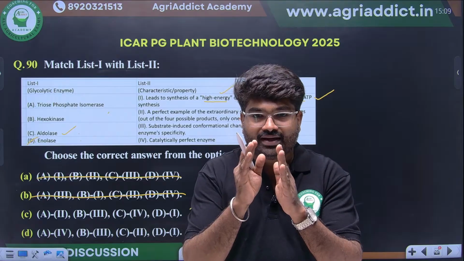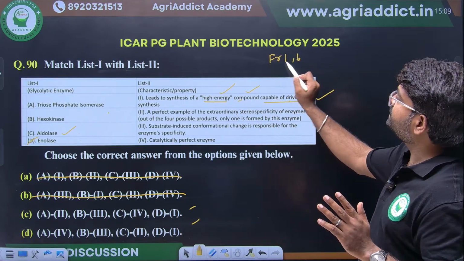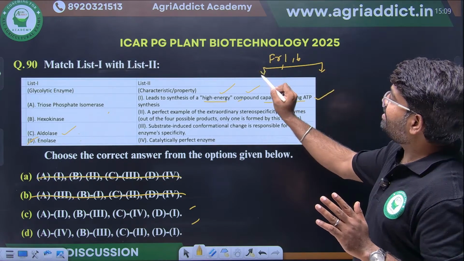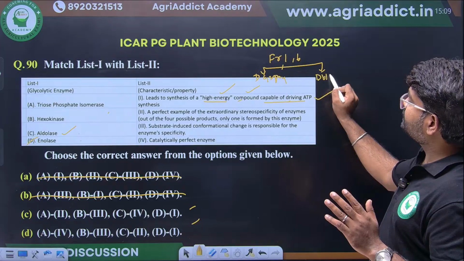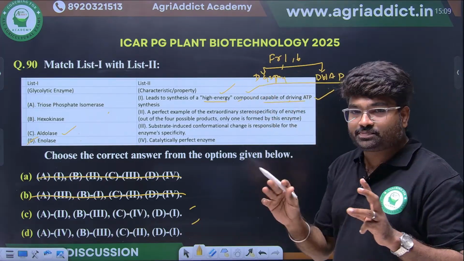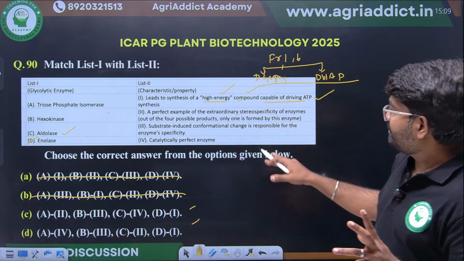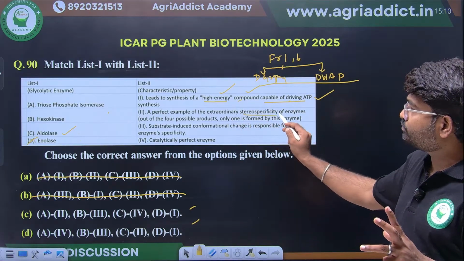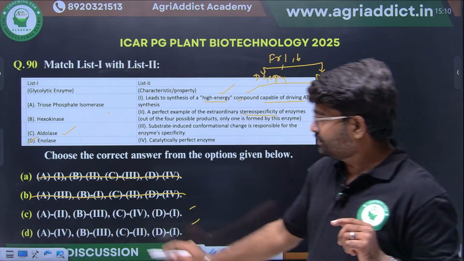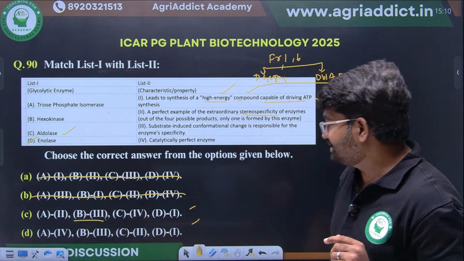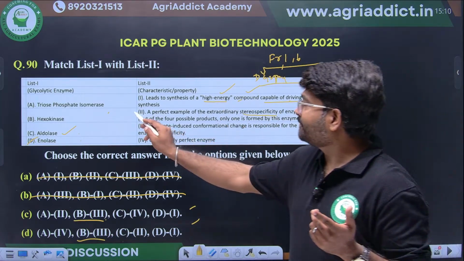It will convert fructose 1,6-bisphosphate to D-glyceraldehyde 3-phosphate and dihydroxyacetone phosphate. This stereospecificity will be more for this enzyme. So stereospecificity is more for which enzyme? Aldolase. So the second option will be C.